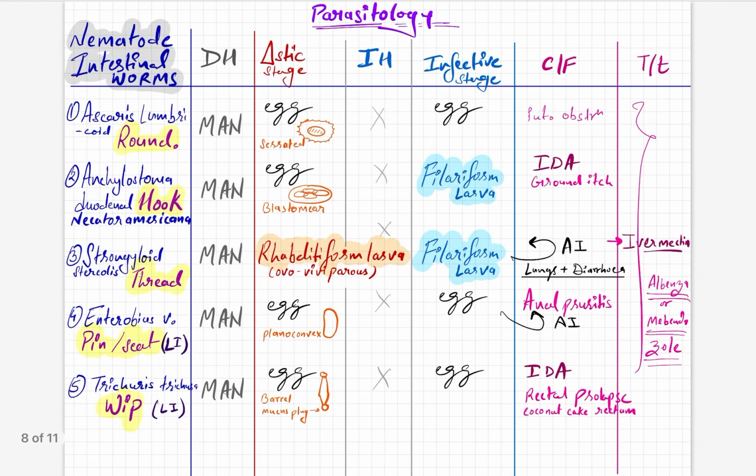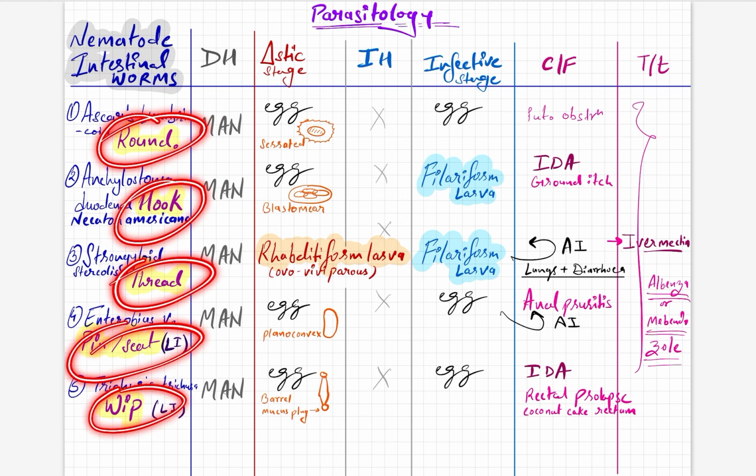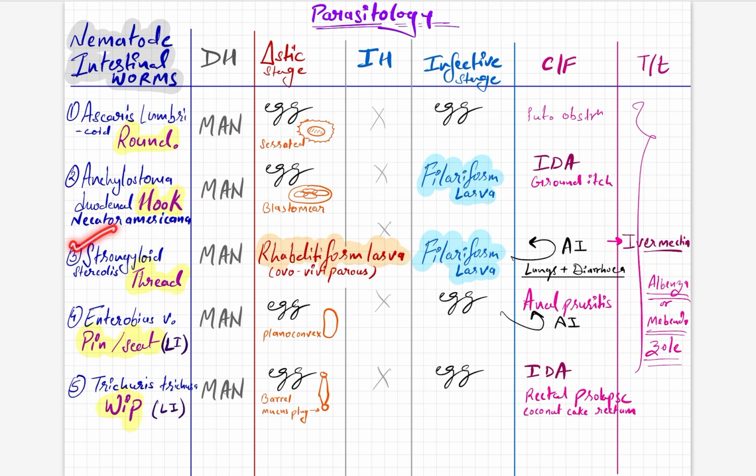Now coming to intestinal nematodes. The common names, the worms which we call commonly as worms, are very important. Many times they don't write Strongyloides stercoralis, they just write threadworm. So roundworm, hook, thread, pin, and whipworm. The definitive host of all the worms is man. And the diagnostic stage is egg for all except Strongyloides, where it is rhabditiform larva.